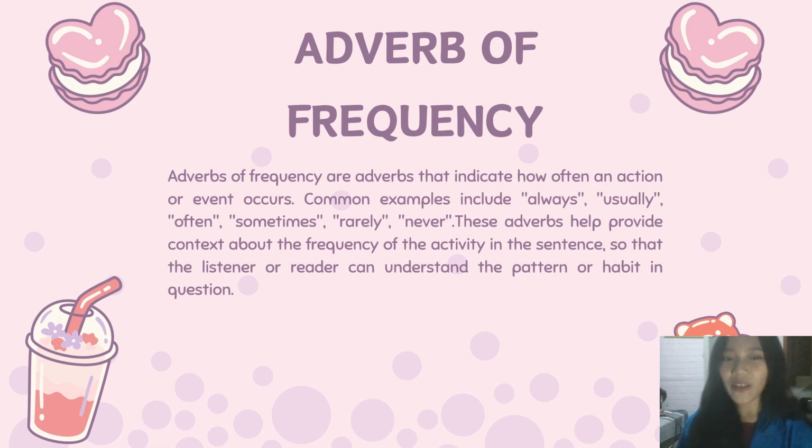Adverbs of frequency are adverbs that indicate how often an action or event occurs. Common examples include always, usually, often, sometimes, rarely, never, and so on. These adverbs help provide context about the frequency of the activity in the sentence, so that the listener or reader can understand the pattern or habit in question.